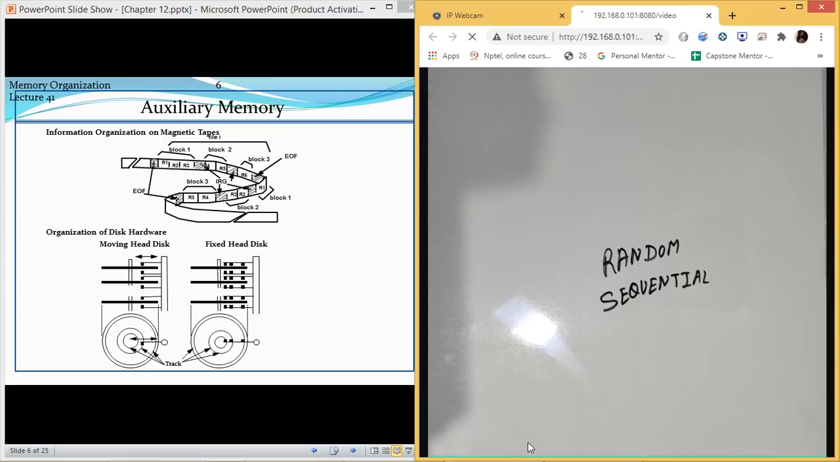Now the next type is random memory. In random memory, you can access any location at any time. Most of the devices which we are using right now come under random access, because in your computer, not most, all the memories which we are using are random access right now. Magnetic tapes were used in computers, but now they are obsolete. We are not using them anymore.